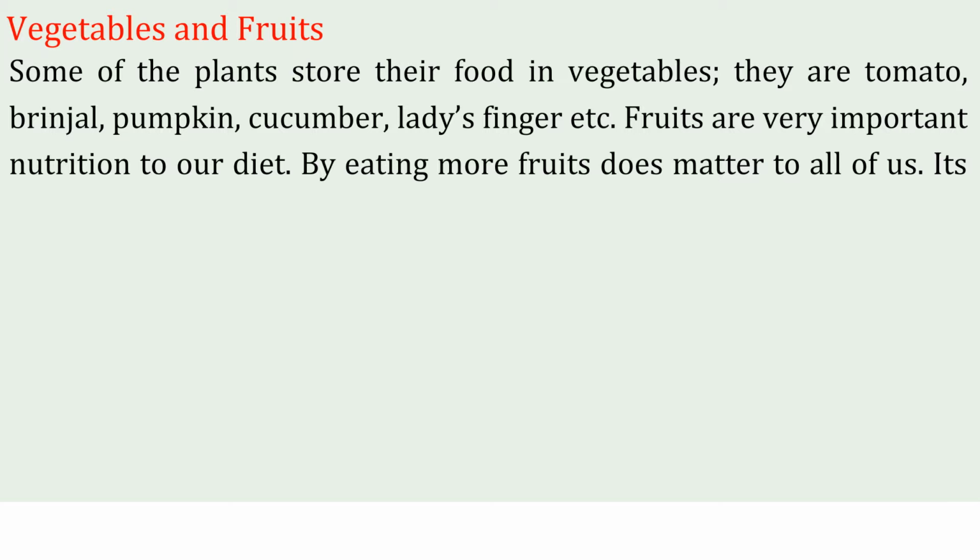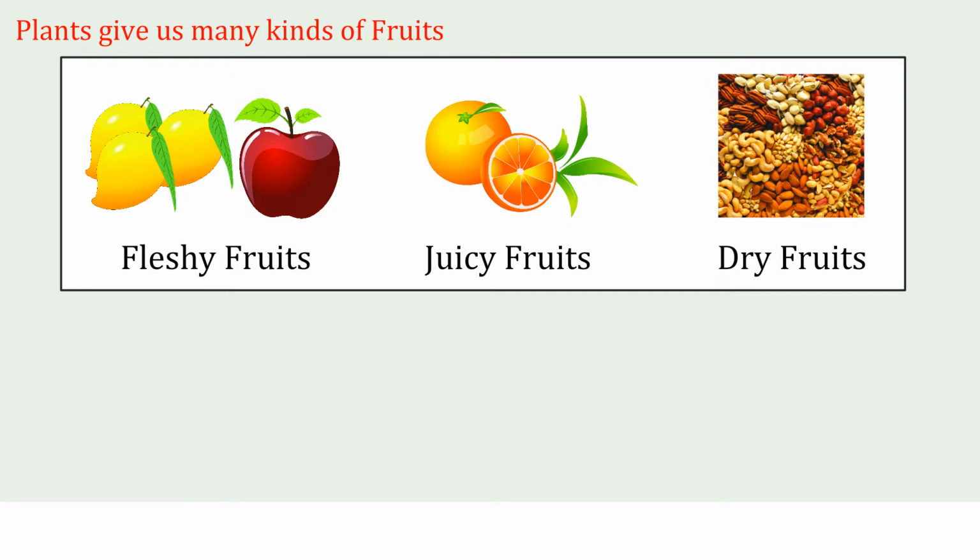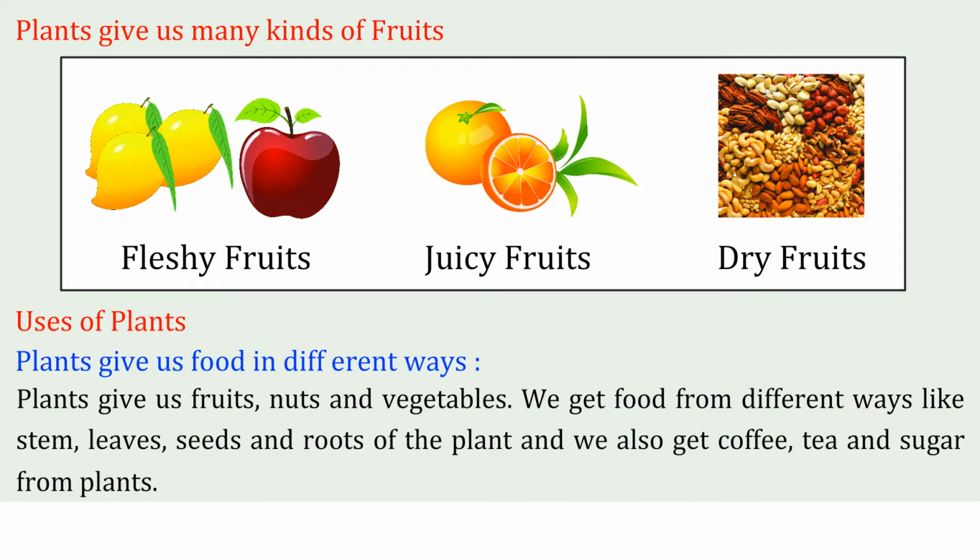Eating more fruits matters to all of us. It's a great way to stay healthy and is a perfect fit for busy lives. Plants give us many kinds of fruits: fleshy fruits, juicy fruits, dry fruits.